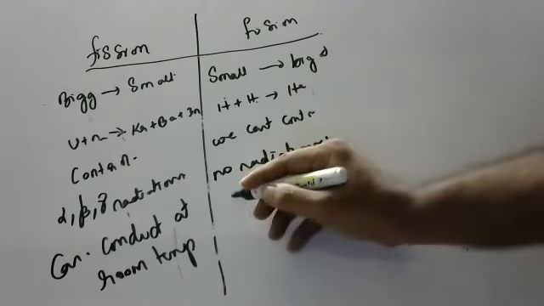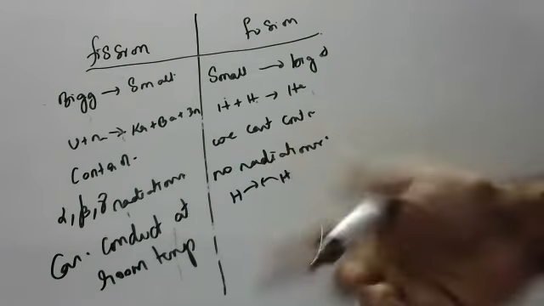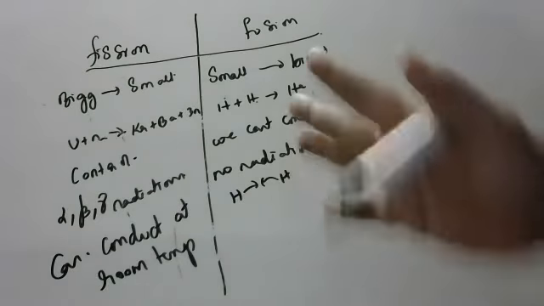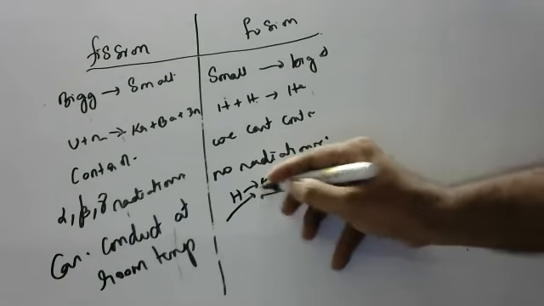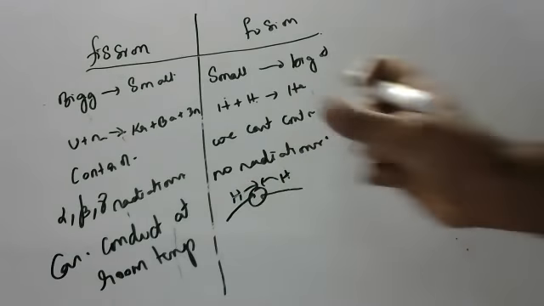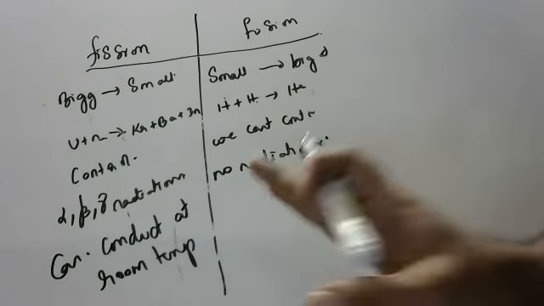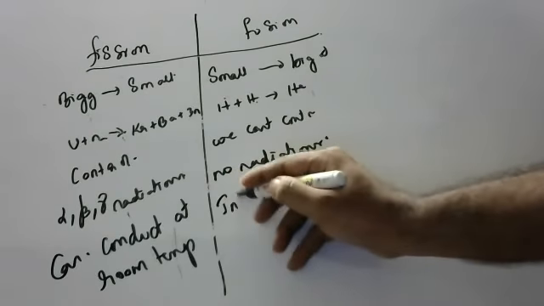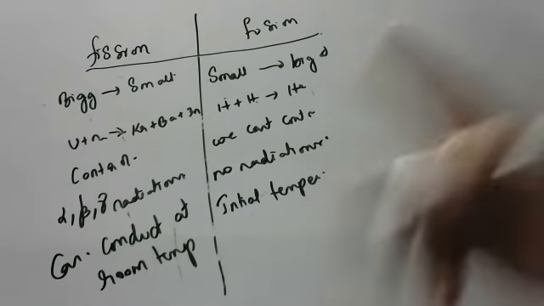Why? Because hydrogen is positive. How can you join two positive atoms? You can't join them. If you have to join them, they should move with high speed. Then they can come and collide and they'll join. To move with that much speed, you have to supply initial temperature. So, fusion reactions cannot occur at room temperature. They require initial high temperatures.